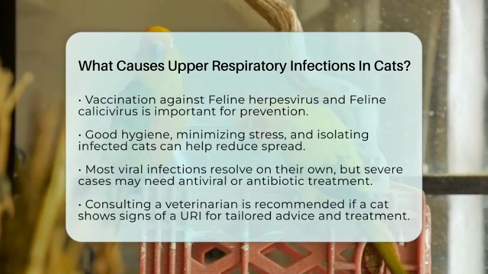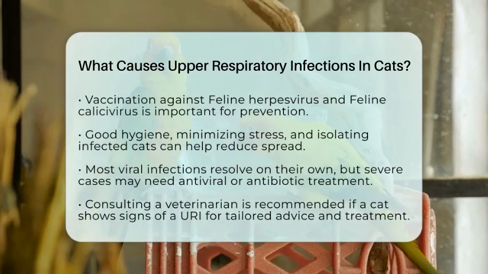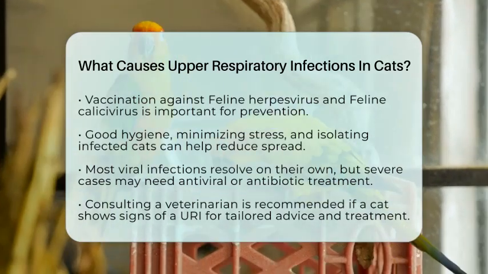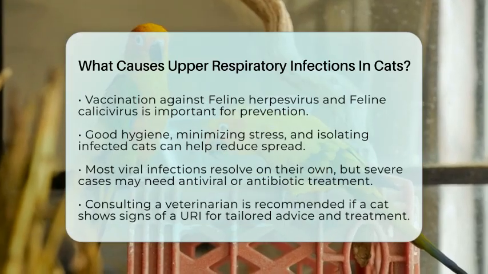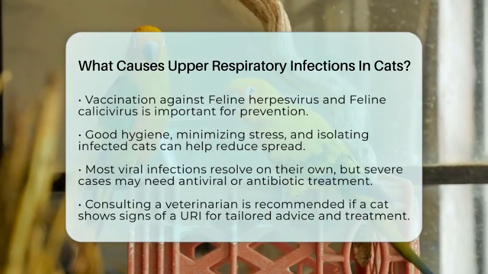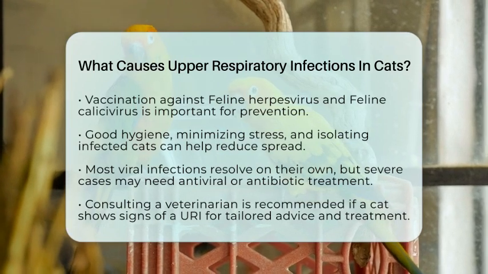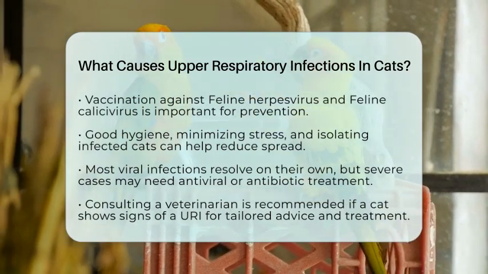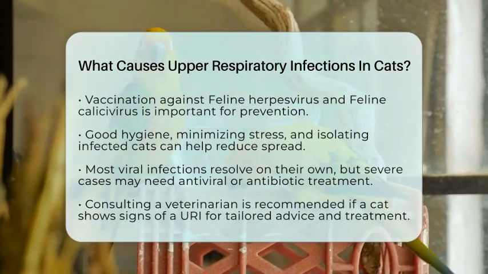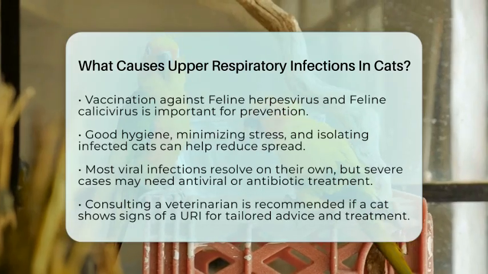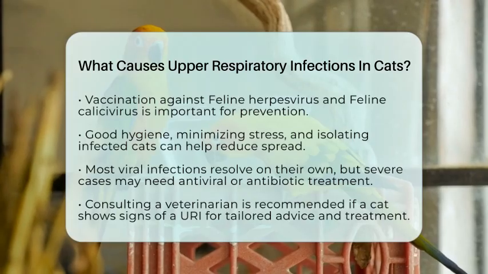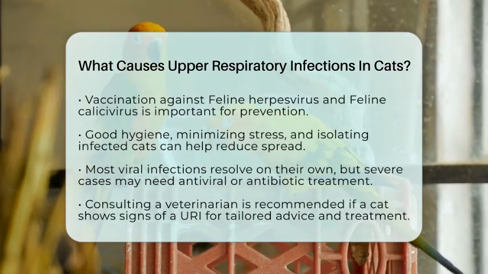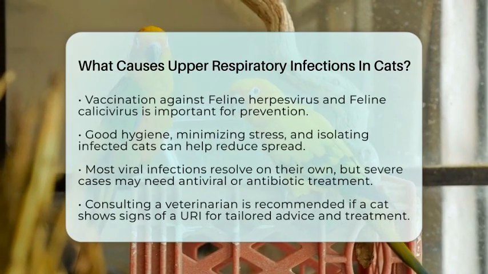From a veterinary standpoint, knowing these causes helps in preventing URIs. Vaccination against feline herpes virus type 1 and feline calicivirus is essential. Minimizing stress, maintaining good hygiene, and isolating infected cats can also reduce the spread. Treatment usually focuses on supportive care, as most viral infections resolve on their own. However, severe cases may require antiviral or antibiotic therapy, depending on the cause.